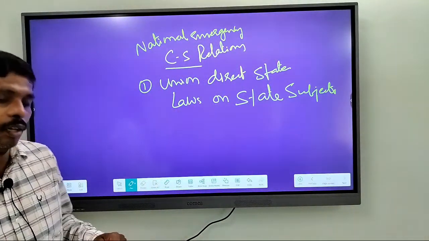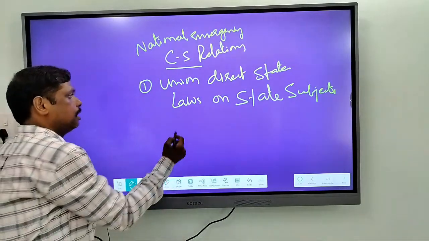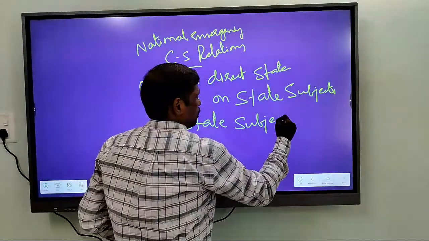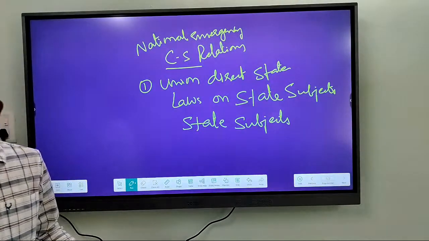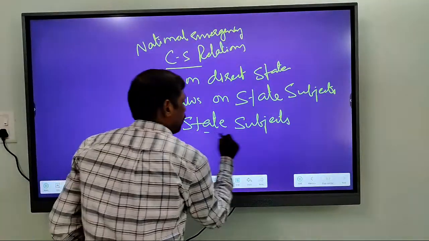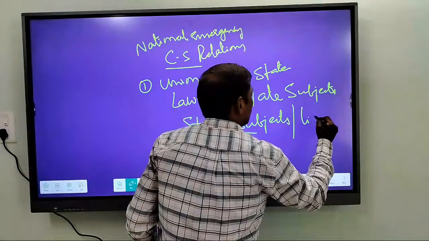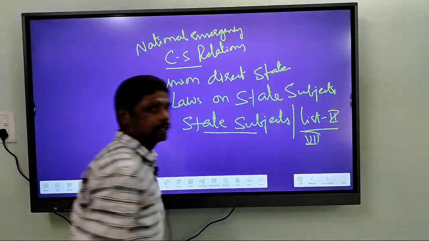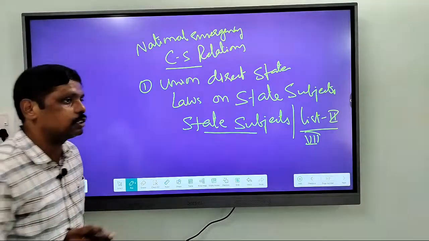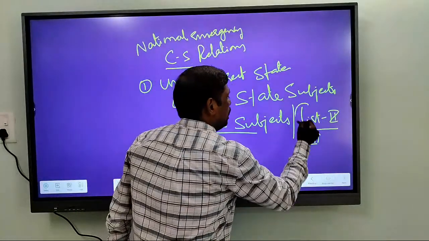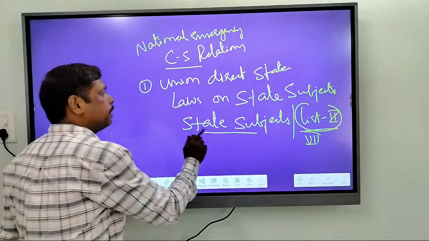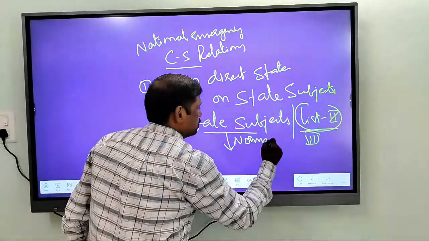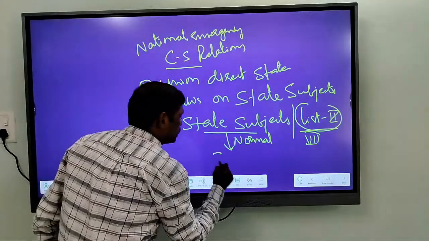Normally, on these state subjects, it is the state governments that have the power. State subjects means those subjects which are mentioned in List 2 of the 7th Schedule. So on these state subjects, in normal conditions, it is the state government.